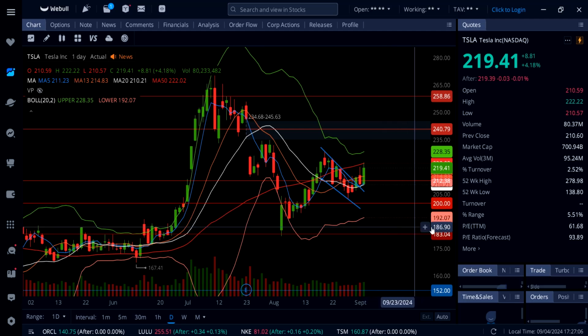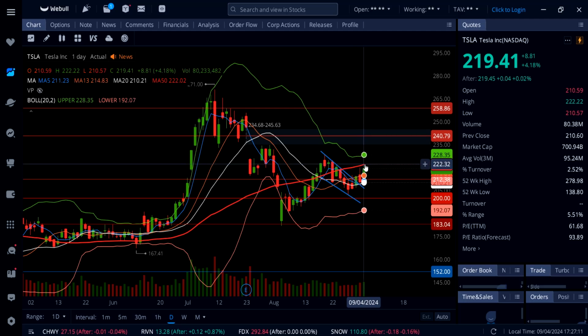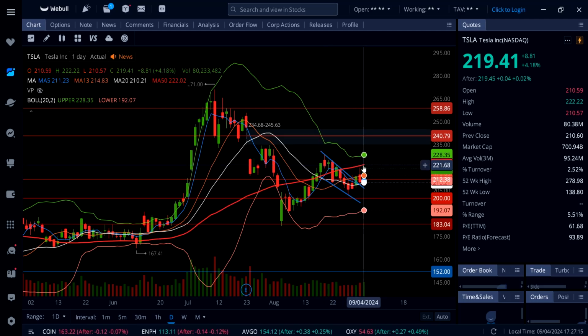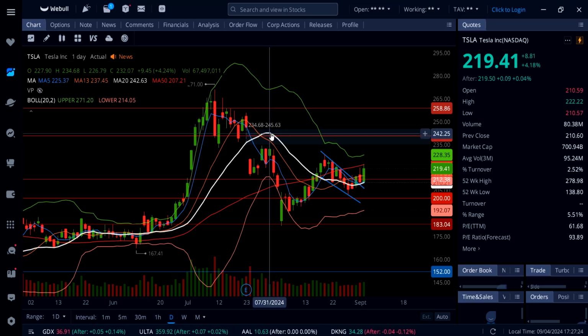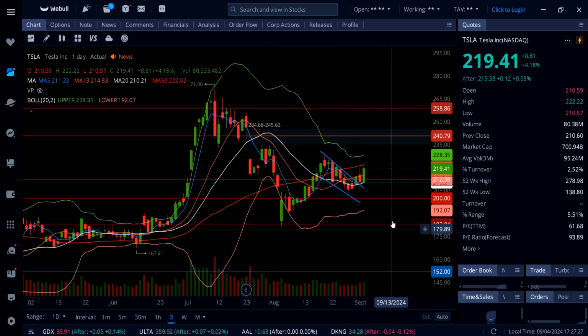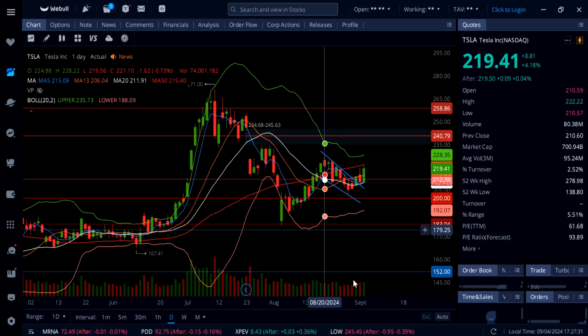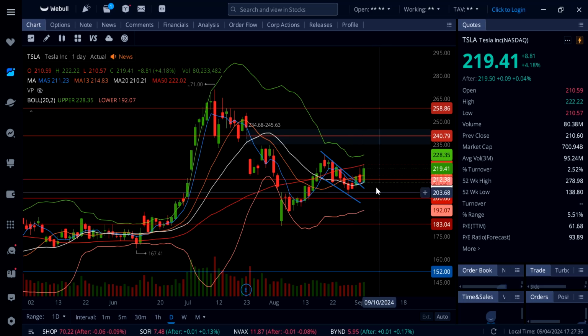So right now it's looking good, breaking out of this bull flag and pretty much hitting the 50-day moving average. All we have to do here on Tesla is break over this red line, the 50-day moving average, and then this thing is heading higher, easily up to 228 and possibly even up to this gap at some point, 245.63. But for that, we might need some sort of a catalyst for the market, or maybe even for Tesla, something that comes out in the near future. We could see that move on Tesla. Until then, guys, as long as Tesla can trade over 212, remain bullish on it.